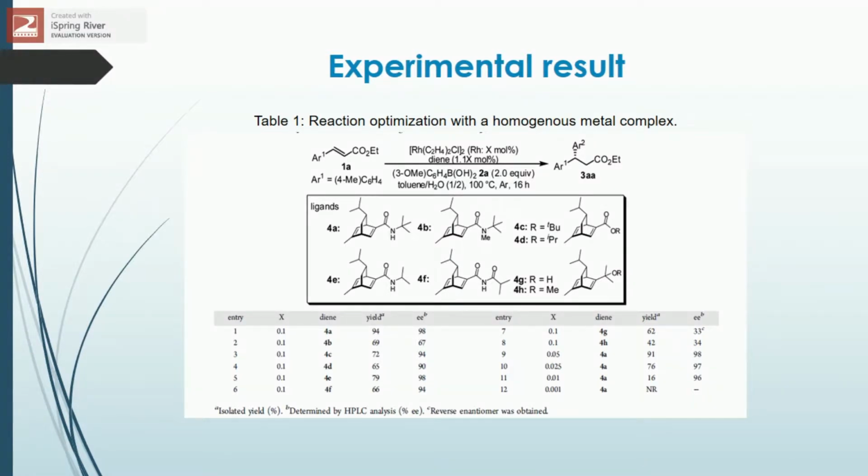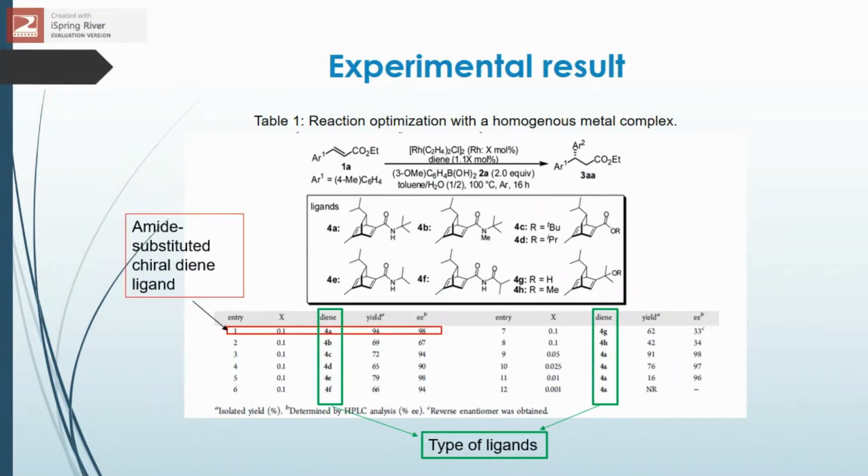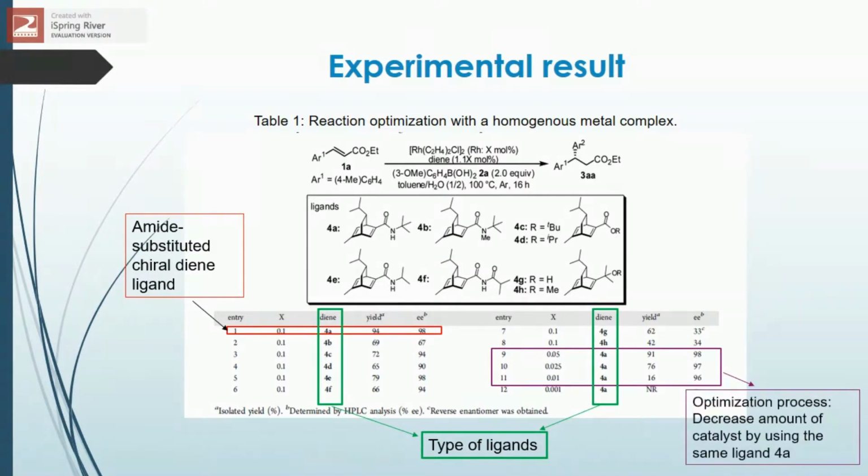Table 1 shows the reaction optimization with homogeneous metal complex. This reaction differs by types of ligand used. When ligand DIN4A is used, it shows high yield and excellent enantiomers compared with another ligand. Then, the same ligand DIN4A is used while changing the reaction conditions shown in entry 9, 10 and 11.